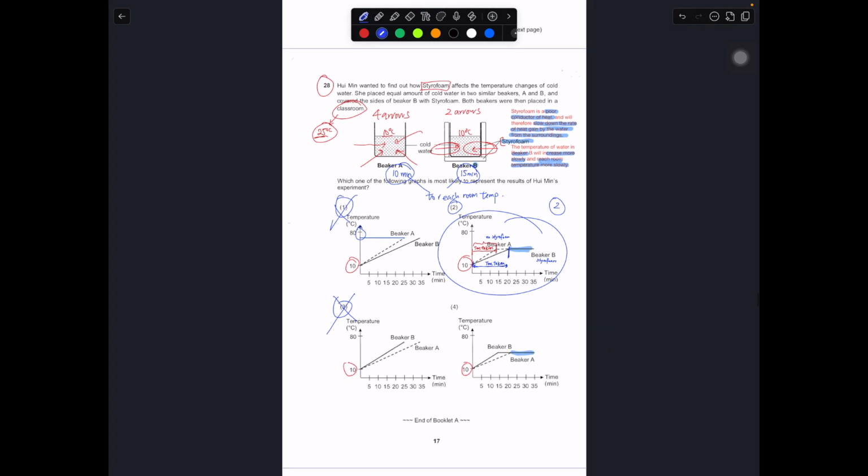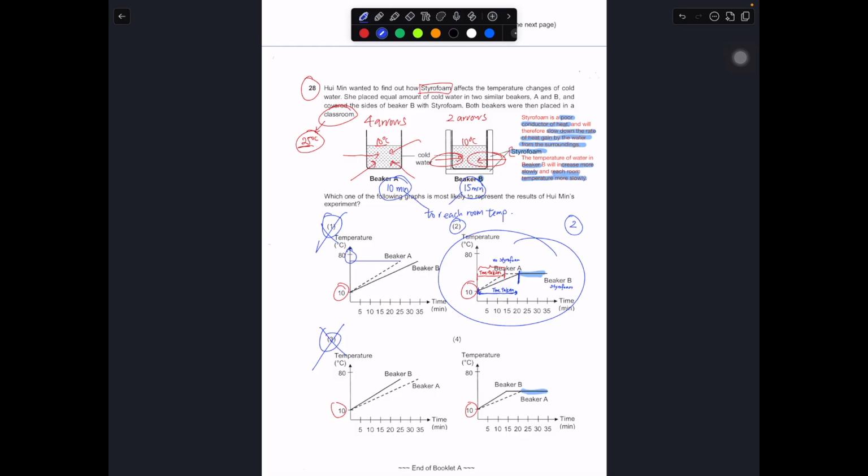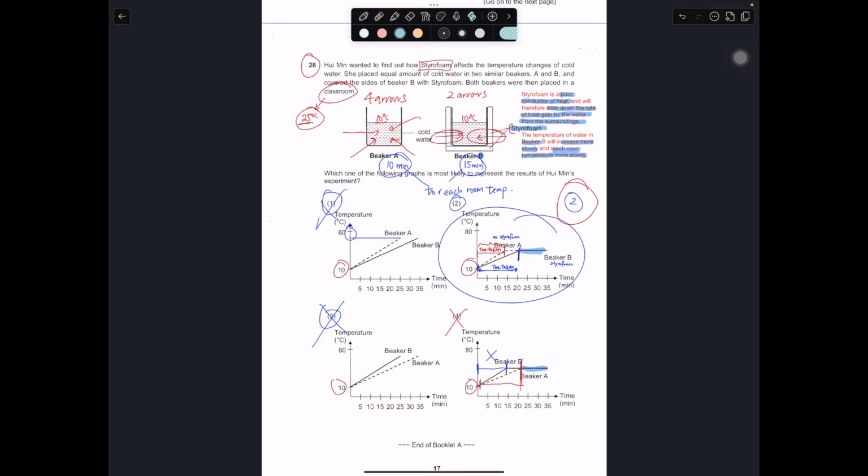4 is just the reverse, but it's trying to say that B actually reached the room temperature much faster than A, which does not reflect what is being reflected in the experiment. That's why we will not choose 4. In this case we will choose number 2.